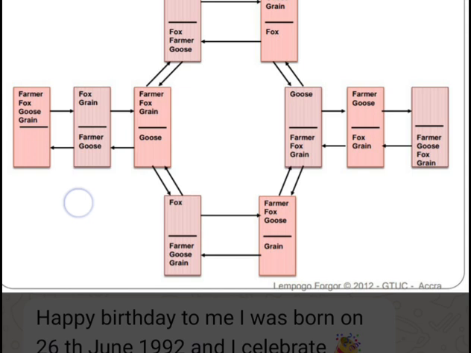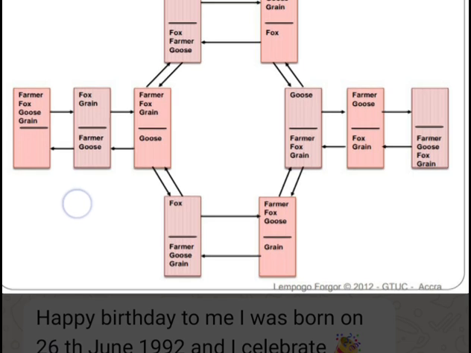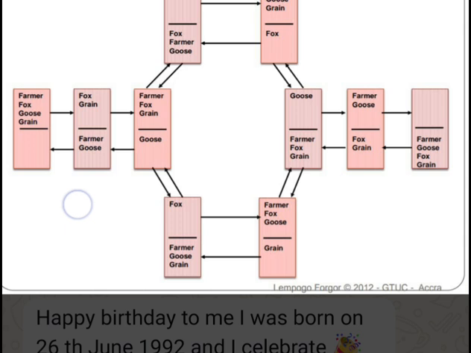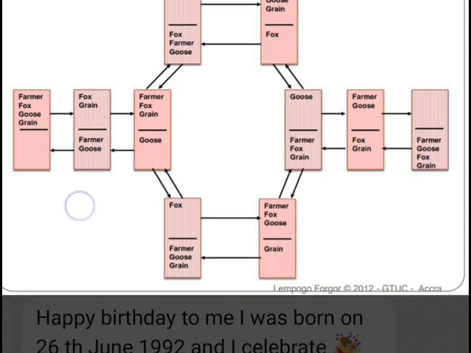So the farmer, the fox and the goose. So the farmer sends the fox to the bank of the river. So at the bank of the river, we have the farmer, the fox and the goose. They leave the grain at the destination. Then the farmer sends the grain to the bank of the river. The farmer, the fox and the grain is at the destination, the goose is at the bank.